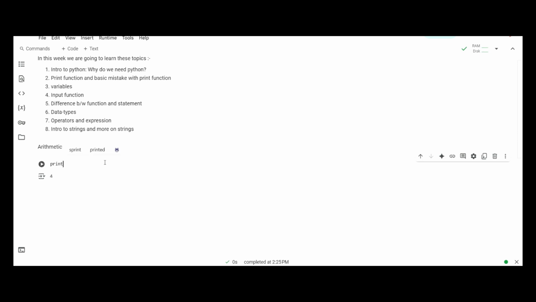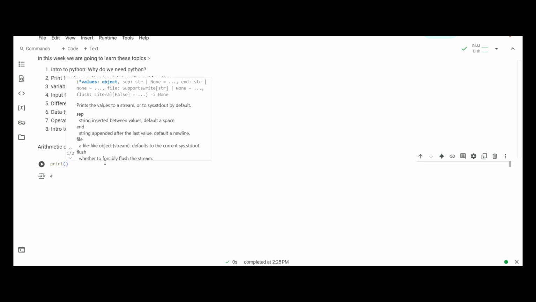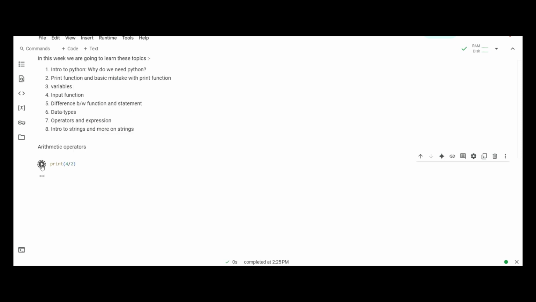Let's do print 4 divided by 2, and if we do this we can see that the output is a float number, unless we do any kind of external editing on it. Like we can change it to an integer value by providing an int keyword before it, and now the output will become an int value.